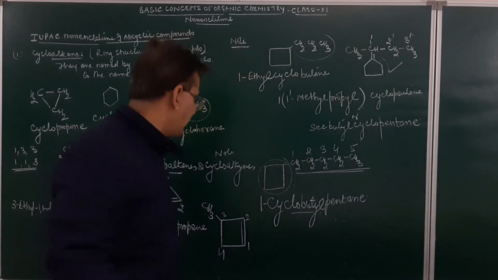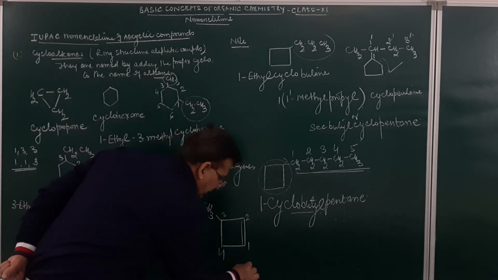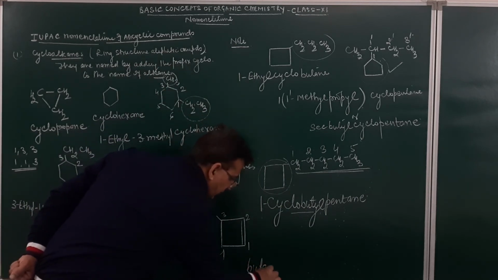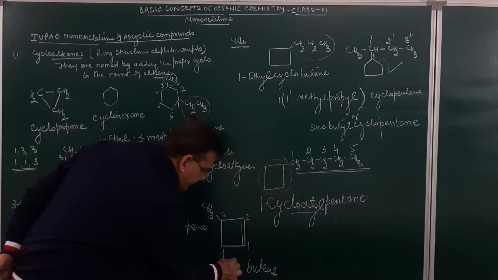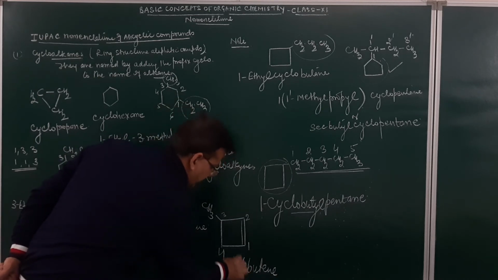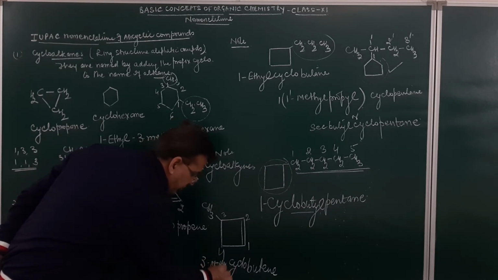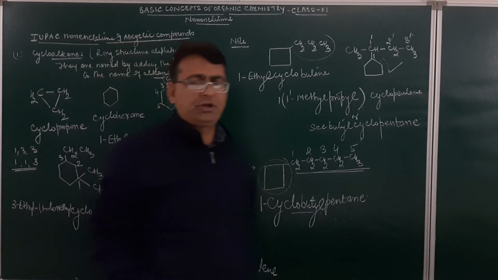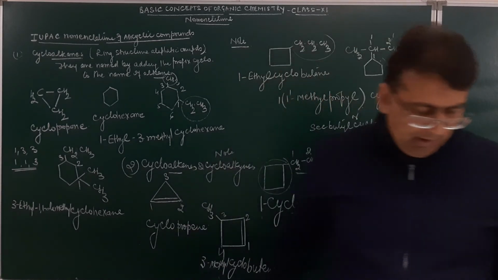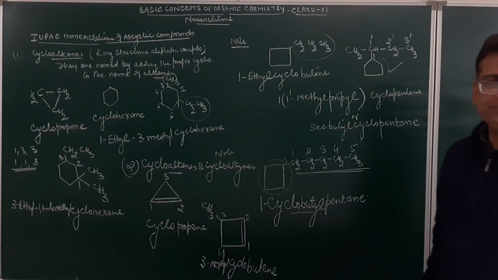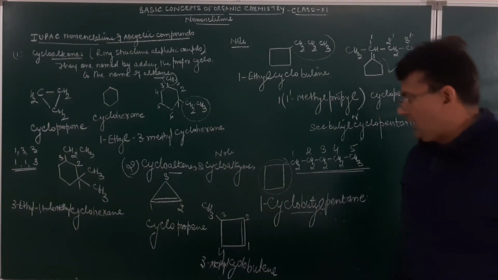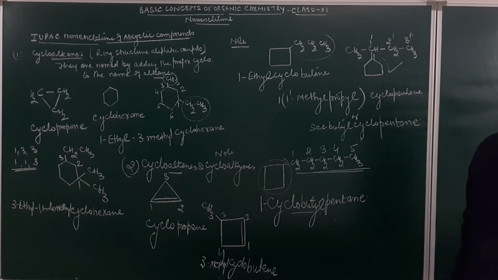So what will be the name over here? This is butene. It is present in the form of a ring, so the name will be cyclobutene. At number 3, what is present? It is a methyl group. So the name of this group will be given as 3-methyl cyclobutene. Am I getting clear, student? Now, this way we can name this compound.